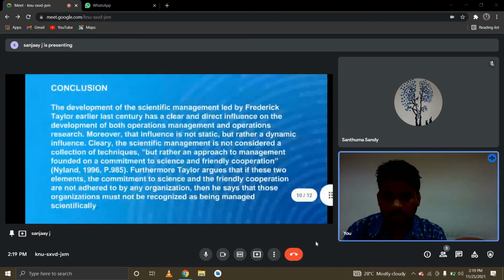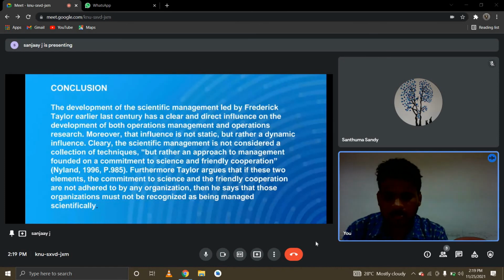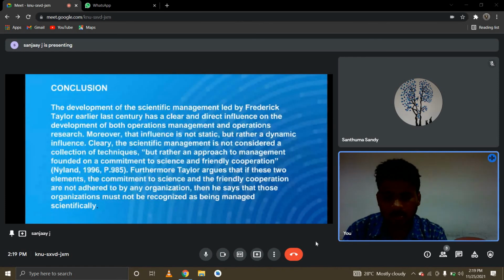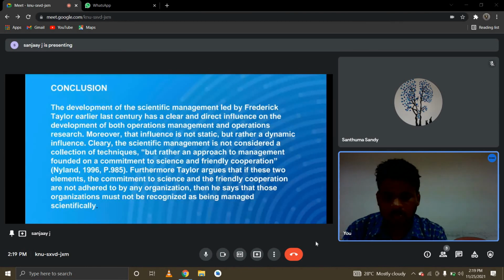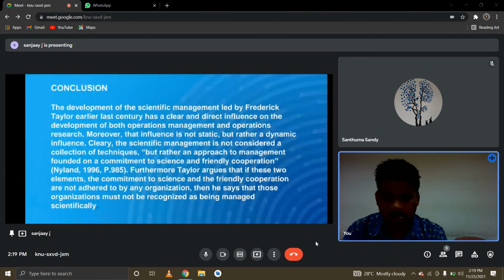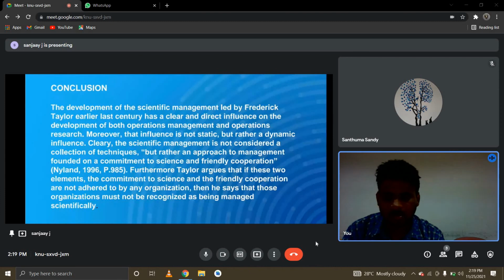Next slide, in the conclusion, we are talking about Taylor's scientific management theory, which was developed in the 1880s and which has been taken to solve this problem. The scientific method is not considered a collection of techniques, but rather an approach to management through friendly cooperation. So, this is my conclusion about the problem.